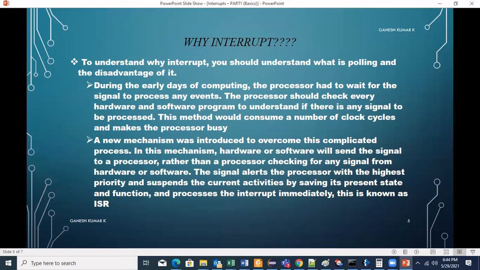But now, in a new mechanism, we call it an interrupt, wherein the processor does not check for a signal, but the hardware or software will send the signal to the processor. The signal alerts the processor with the highest priority and suspends the current activities by saving its present state and the function, and processes the interrupt immediately. This is known as the ISR. So the main intention of the interrupt is to overcome the drawback we had in polling.